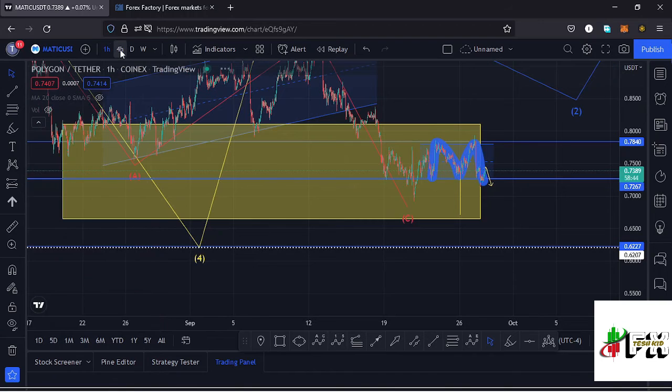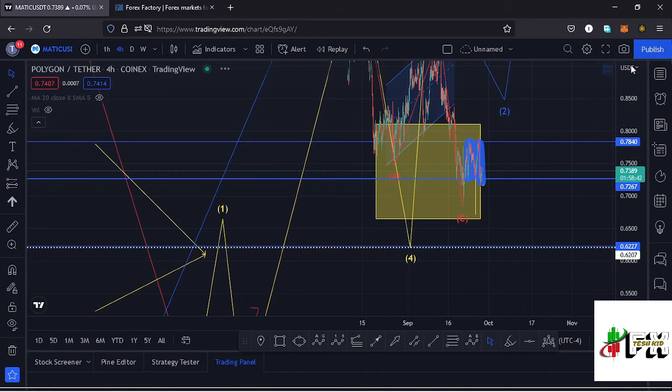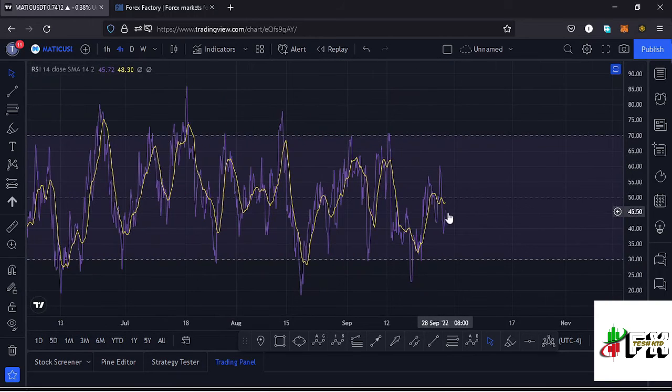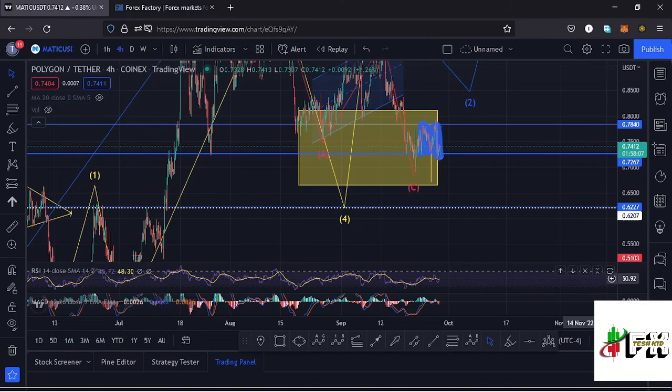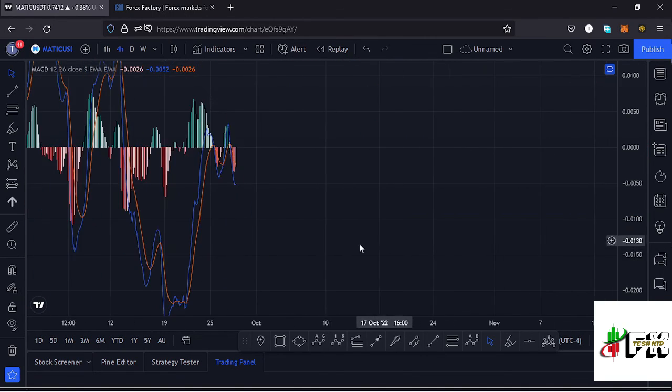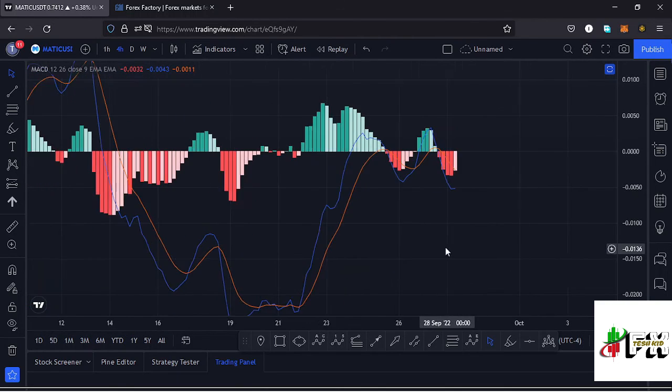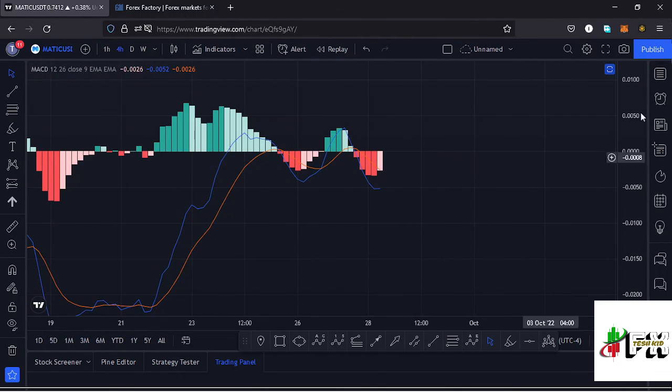If I also take a look at the indicators here on the 4-hour chart, here on the RSI, we are trading at around the 45 mark, and that means we have massive room to support any movement to the upside and also any movement to the lower side. So in case we see a breakout out of that double top, that movement here on the RSI will be supported. Also taking a look at the MACD, here on the MACD we are just about to print a bullish cross, so let's be patient and see how that plays out, and I'll keep you updated.